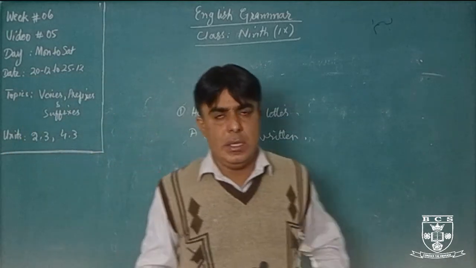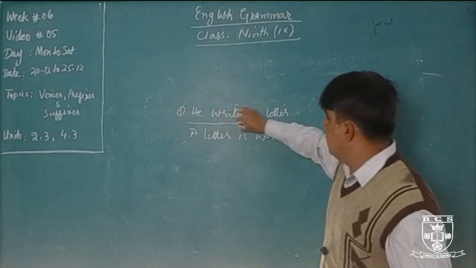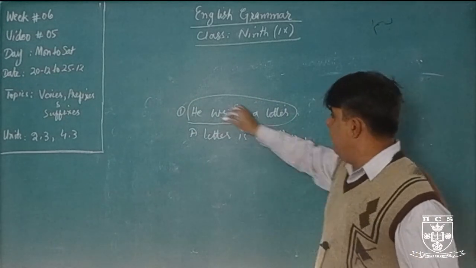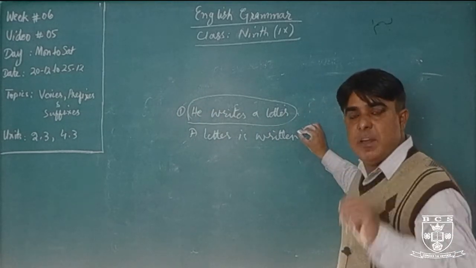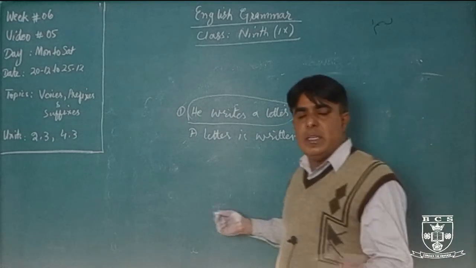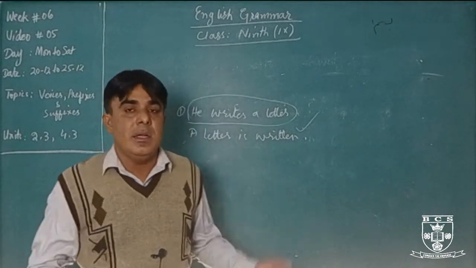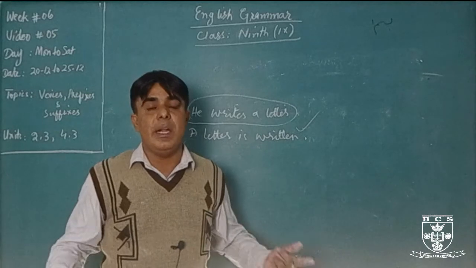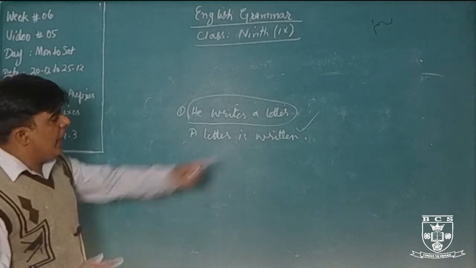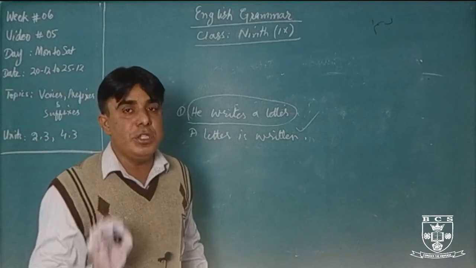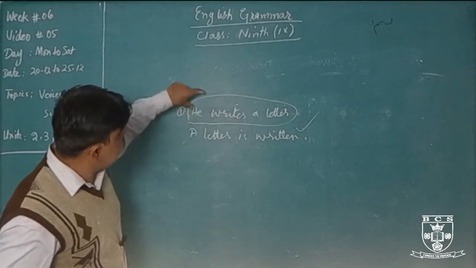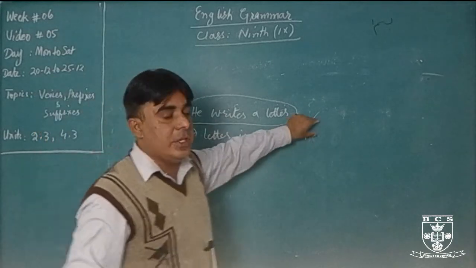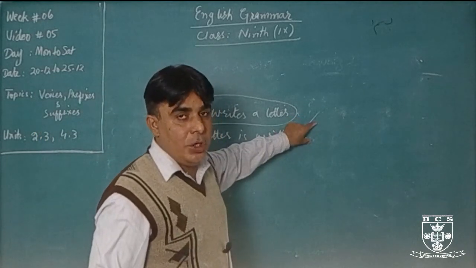If it is a complete sentence, then we must use by him here. But if it is not mentioned, if there is just one sentence of passive voice and by him is not written, then we will understand by someone. A letter is written by someone, we will understand it. So by him is not necessary in composition. But if the subject he is there in the active voice, then it is also necessary. Then we will use it there. Okay?